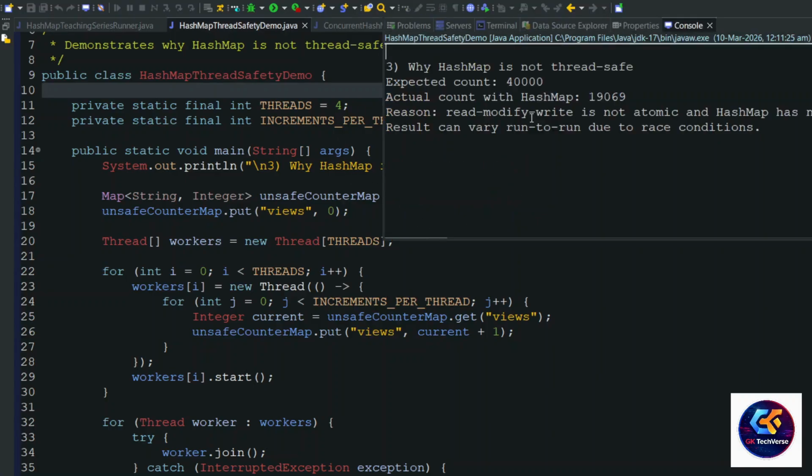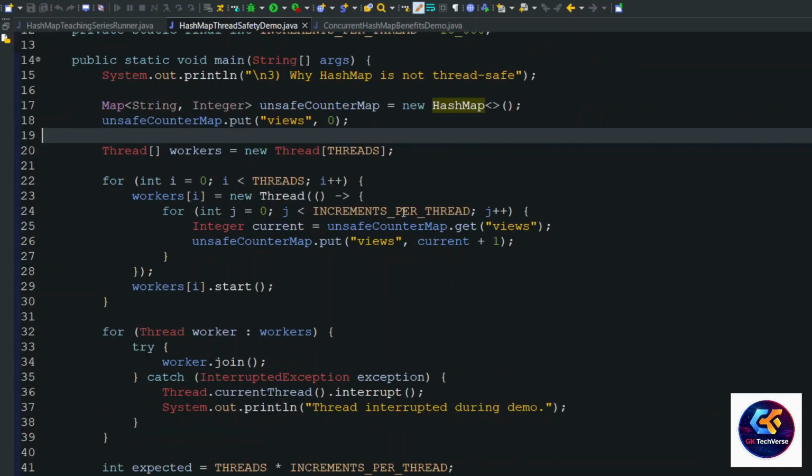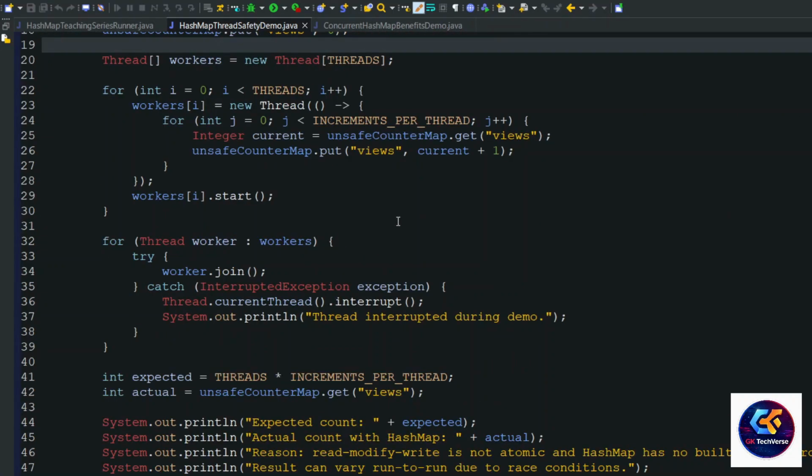Because of the race condition, parallel threads are running. If you see now, we got a different number, so there is data inconsistency using HashMap. HashMap is not thread safe. So what is the solution?